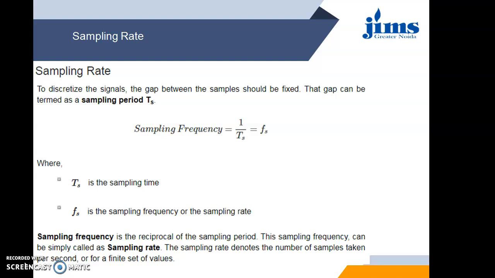The sampling frequency is denoted by Fs, which is the reciprocal of the sampling time duration. It is in general called the sampling rate, which is defined as the number of samples taken per second or per unit time.